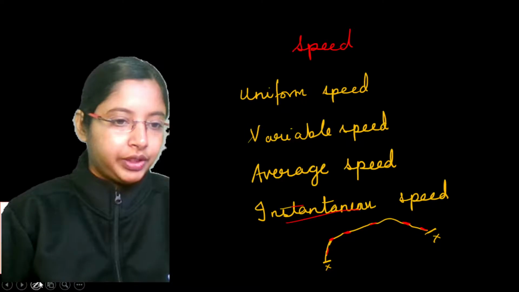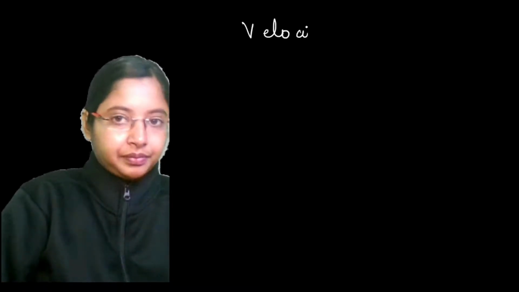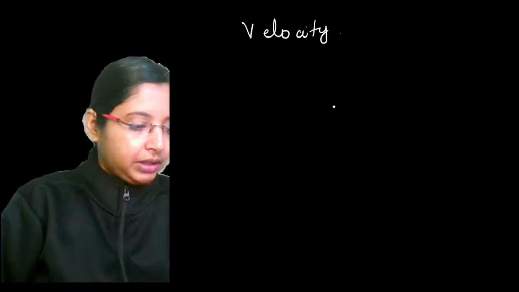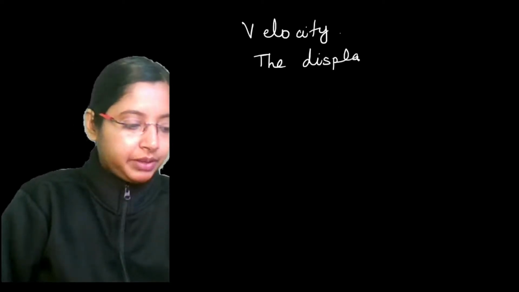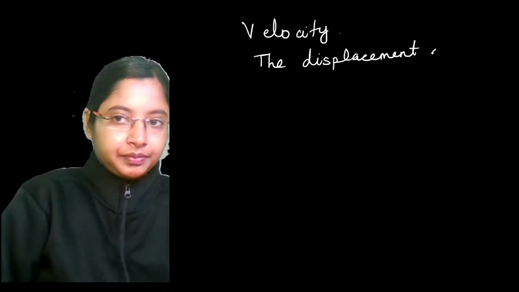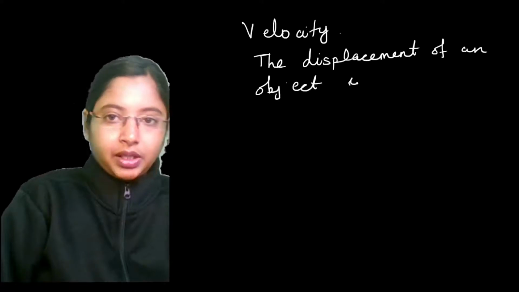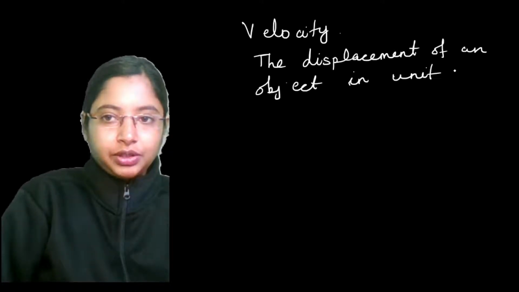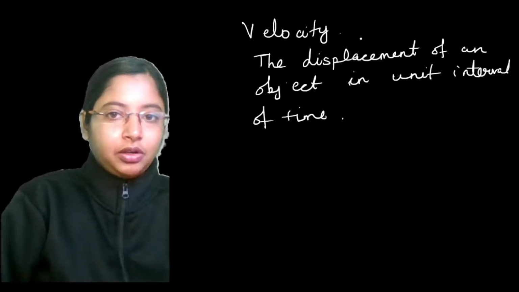No doubts. Alright, great. Similar to this, we also have velocity. What is velocity? Velocity is nothing but the displacement. We are talking about a vector now. The displacement of an object in unit interval of time. This is basically called velocity.